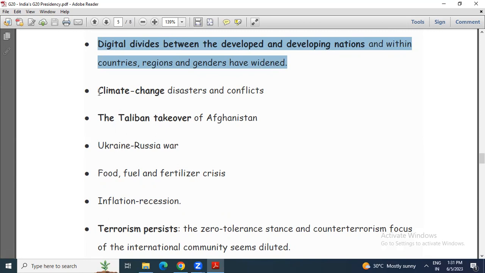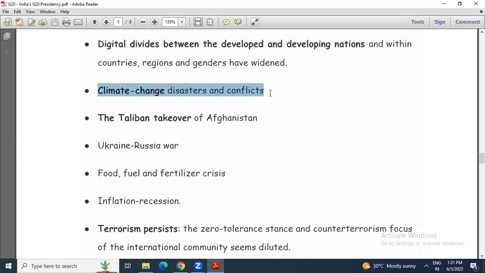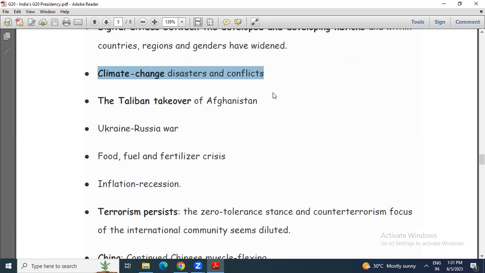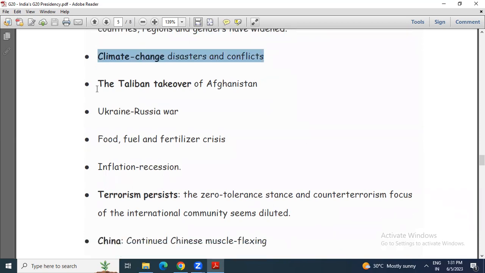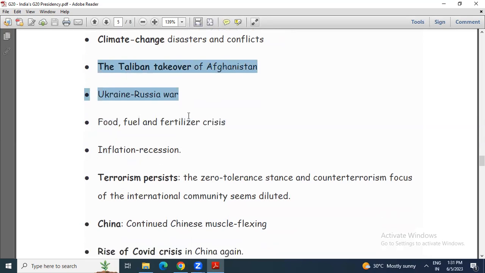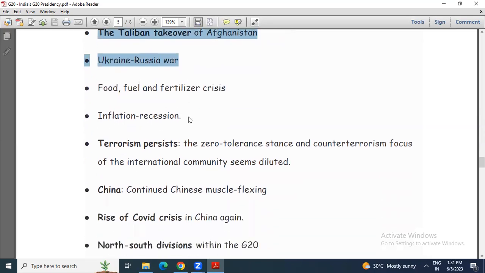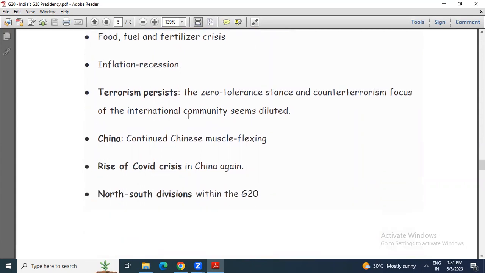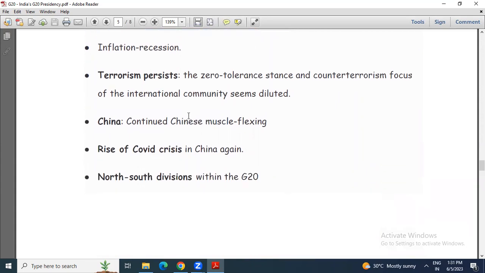Then climate change issues are also important. They are focused on climate change, disaster and conflicts. Then Taliban takeover of Afghanistan, Ukraine and Russia war. You can write Ukraine and Russia conflicts, food, fuel, fertilizer crisis, inflation, recession, terrorism persists, zero tolerance stance and counter-terrorism focus of the international community seems diluted.